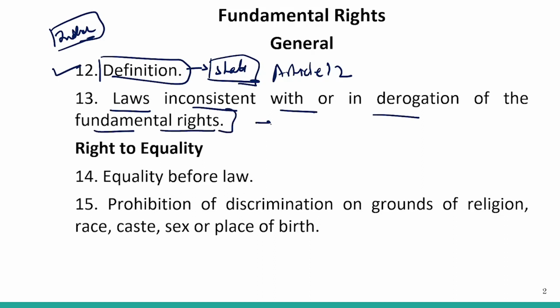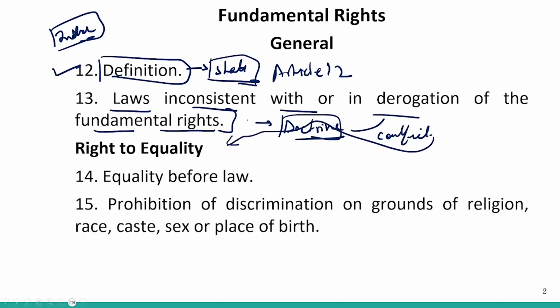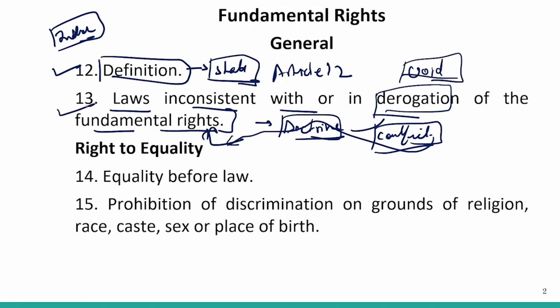We talked about the different doctrines that have to be applied whenever there is a law in conflict with the fundamental rights. Those laws which are in conflict or in derogation of fundamental rights will be considered void. That is what we have discussed under Article 13.